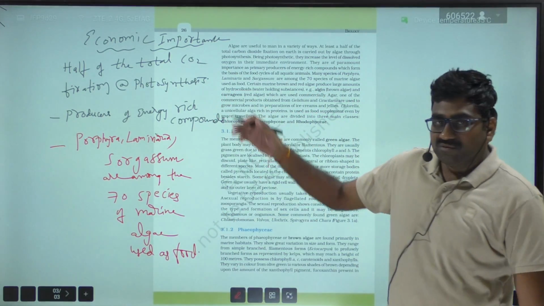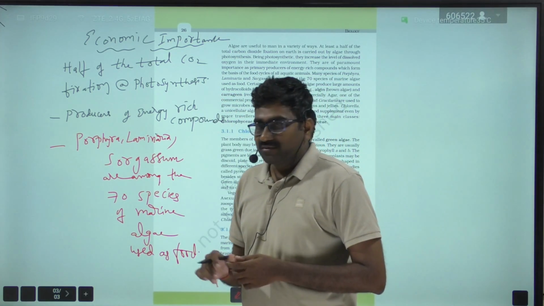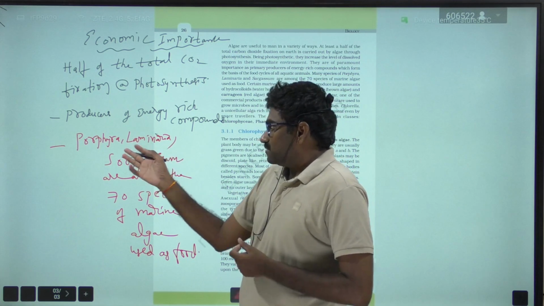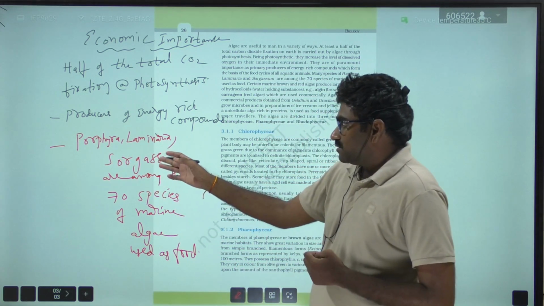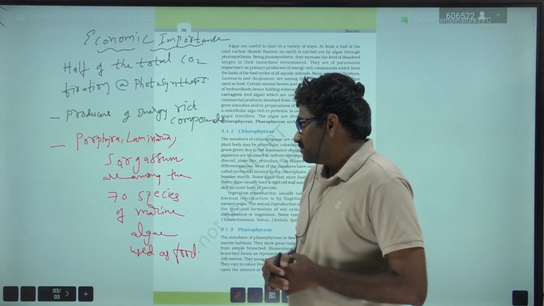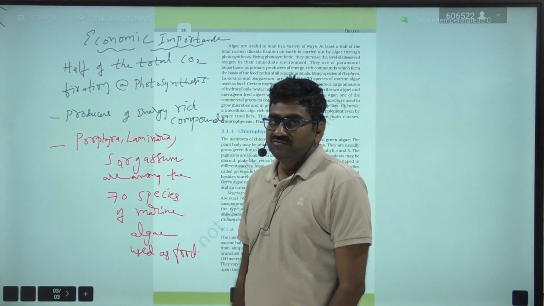So half of the CO2 fixation on Earth is carried out by the algae through photosynthesis, and they are the producers of energy-rich compounds, and Porphyra, laminaria, sargassum are among the 70 species of marine algae used as food.